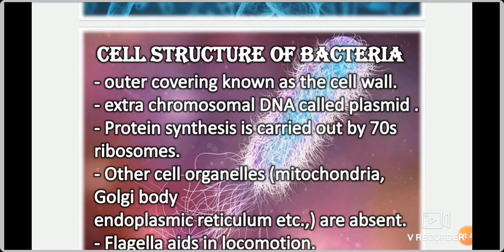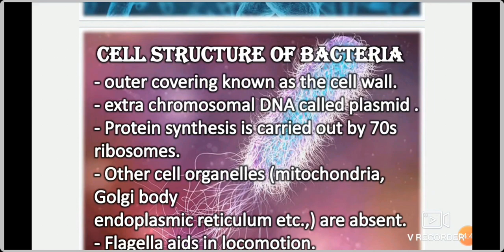Then next, the cell structure of bacteria. A bacterium has an outer covering known as the cell wall. Cell wall means, the plant cell contains a cell wall. You have learned already about plant cell and animal cell. The main difference between the plant cell and animal cell is cell wall for the plant cell, cell membrane for the animal cell. Here, the outer covering is known as cell wall. As I told already, bacteria comes under plant kingdom. The outer covering is known as cell wall.